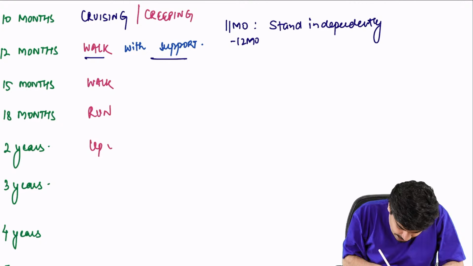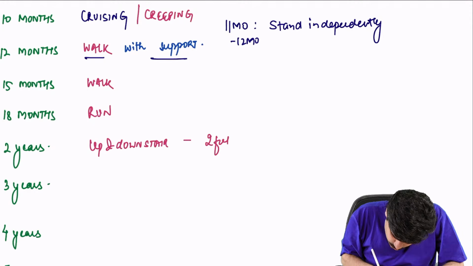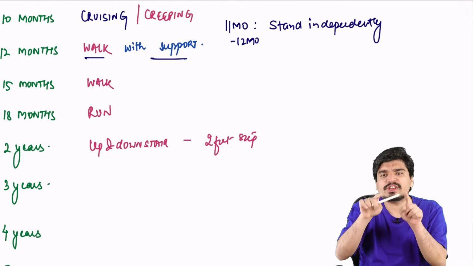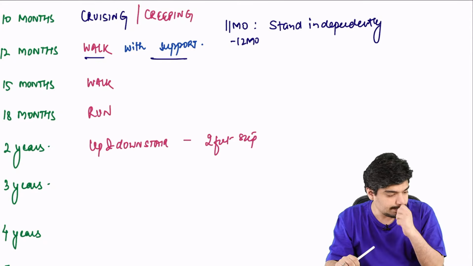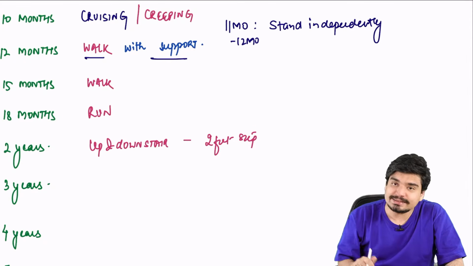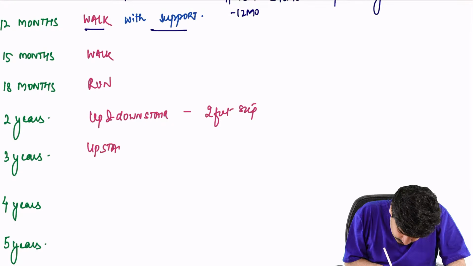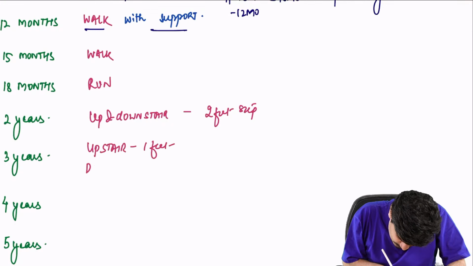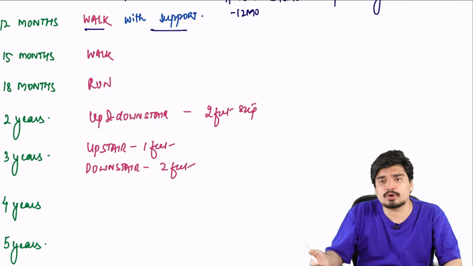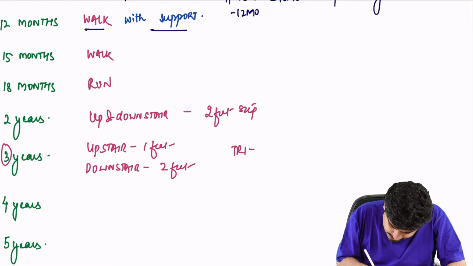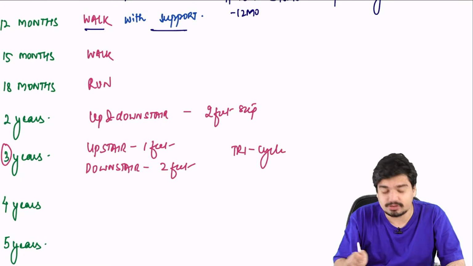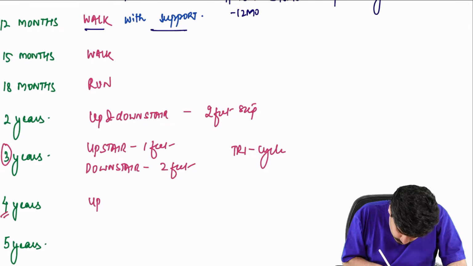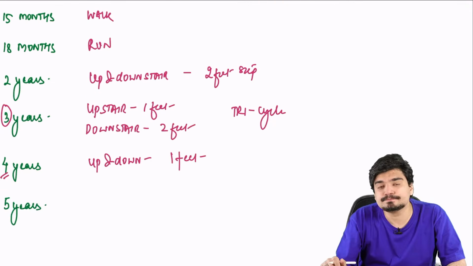So at 2 years, the child goes up and down stairs. But initially, he goes at 2 feet per step. He'll put both the feet on each step. At 3 years, he's able to go upstairs at 1 foot per step. But downstairs, he still requires 2 feet because he's scared he might fall. Now, 3 for tricycle. The child is able to ride a tricycle at 3 years of age. At 4 years of age, he can go both up and downstairs at single feet.